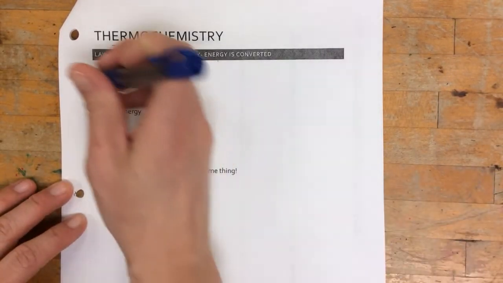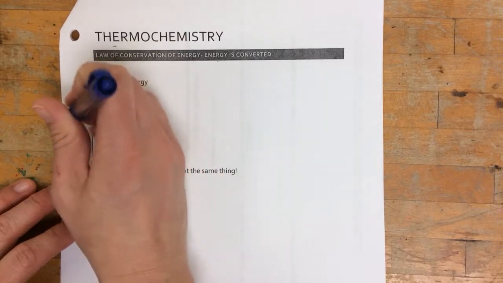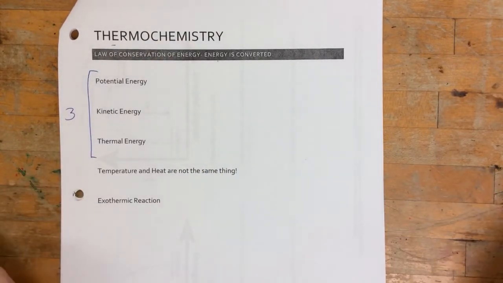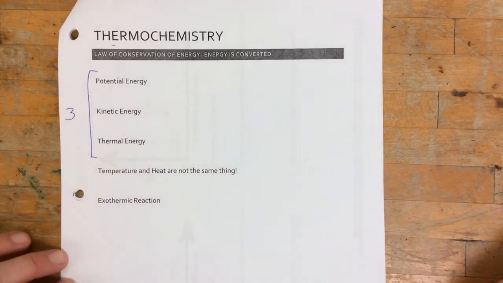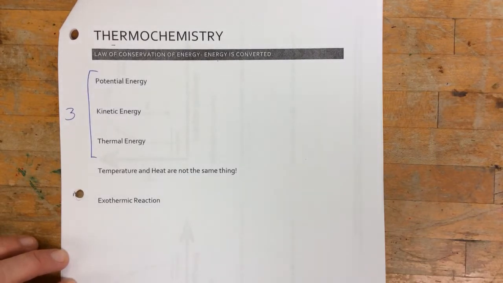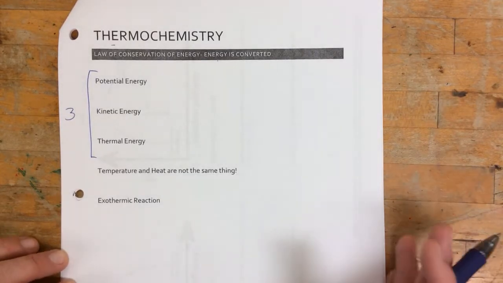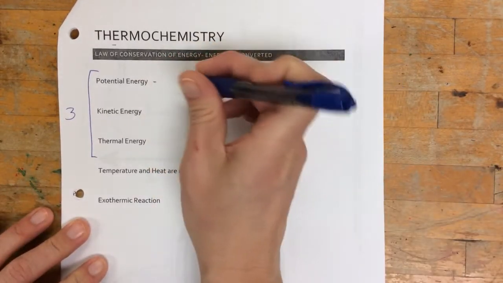So let's talk about three types of energy. There are more than this, and they get more specific, but these are the ones we're going to talk about. In general, potential energy is the energy of position or composition.